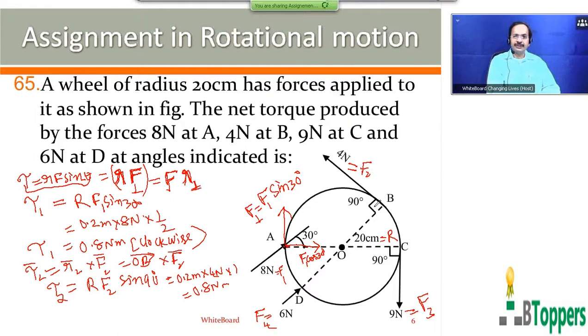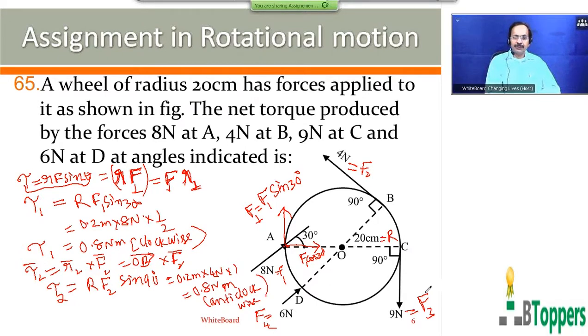If you assume that only the second force F2 bar is applied, but the other forces are not acting, in that case, in what direction does the wheel rotate, clockwise or anti-clockwise? That means if you consider the situation when the second force F2 bar alone is applied, in the absence of the other three forces, then the wheel rotates anti-clockwise. That means the second torque tends to rotate the wheel in the anti-clockwise sense.